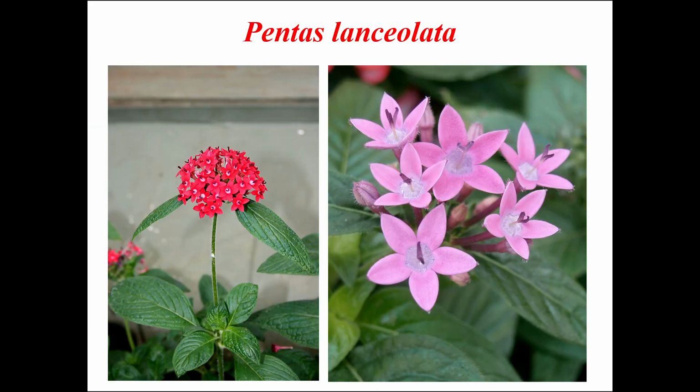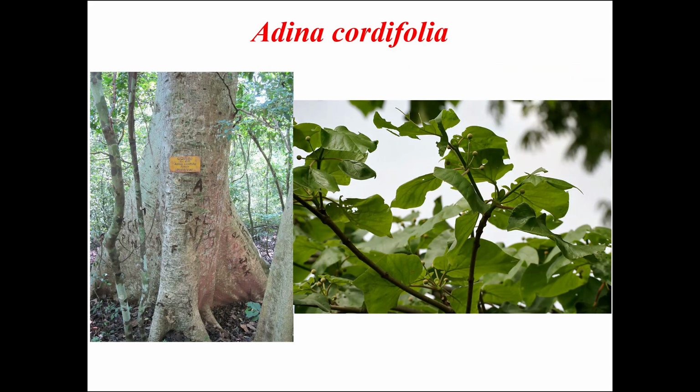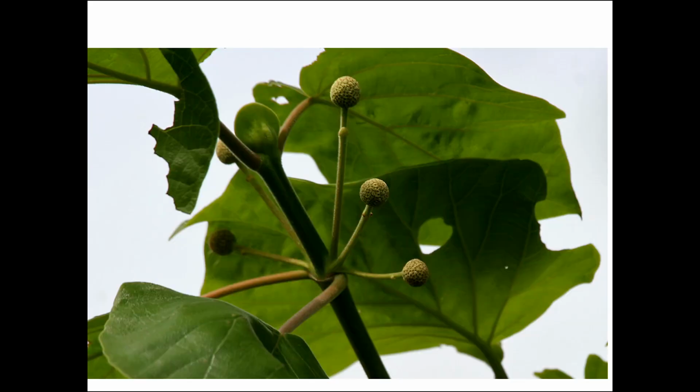Again, Pentas lanceolata is another ornamental plant of Rubiaceae. Apart from herbs and shrubs, you can also find tree species in Rubiaceae, and Adina cordifolia is one among them. It is a huge tree, and this is the inflorescence of this tree, and the inflorescence here is slightly different. It is a compound head.